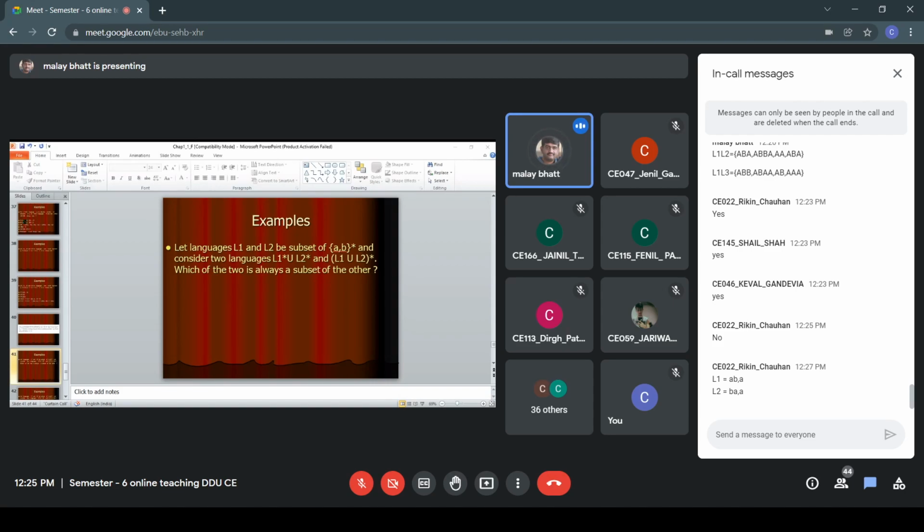Yes, because when you write L1 union L2, it will be only 3 elements, right? Because it is a union operation. When you write L1 union L2, we are getting 3 elements: A, B, and A, B.